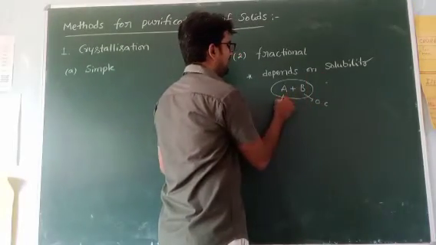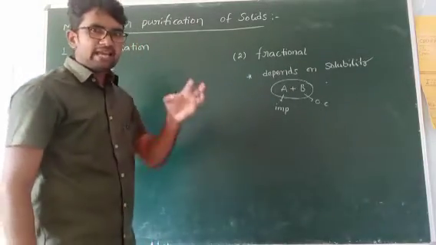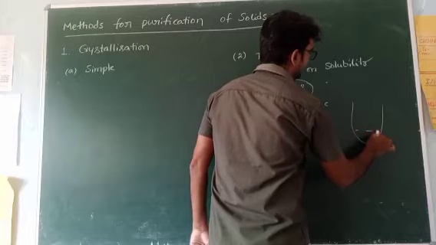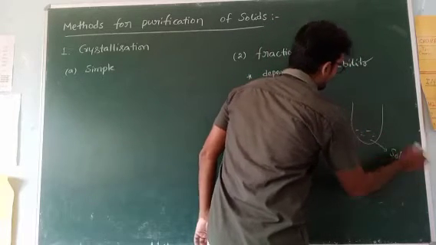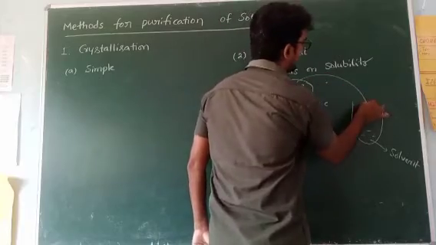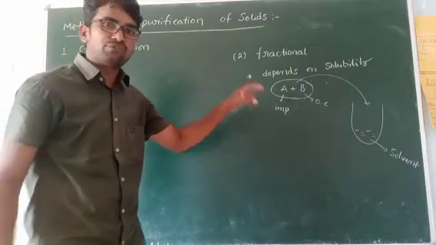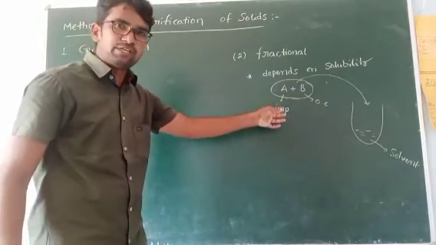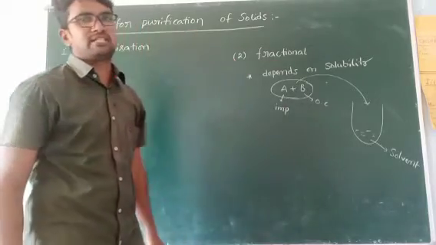For example, A is the impurity. Now take a suitable solvent. So add this impure organic compound into the solvent. But the solubilities of the organic compound and impurity are different in the solvent. This is the importance of fractional crystallization.